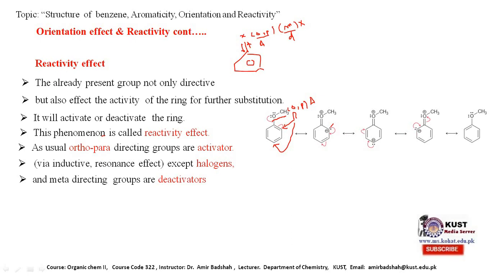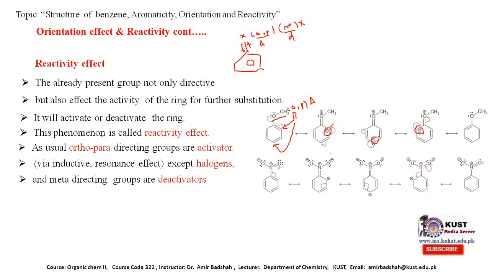So if you look here, the electron density is increased at the ortho position and at the para position. So when an electrophile, the new substituent, comes, it will come to the ortho or para position, because here the electron density is more.